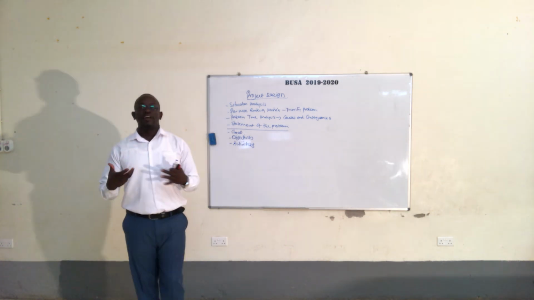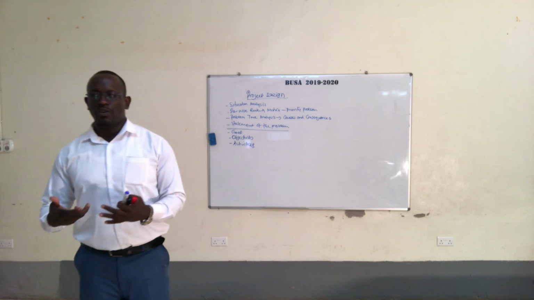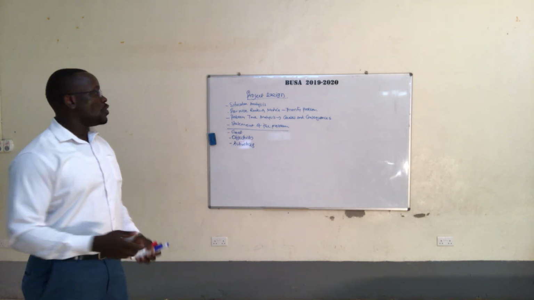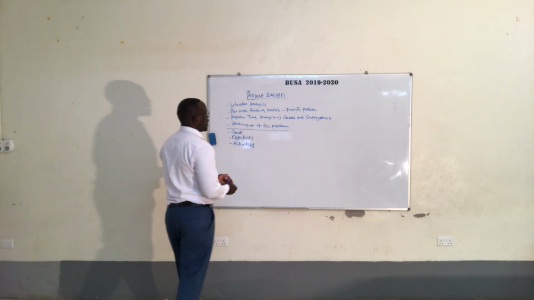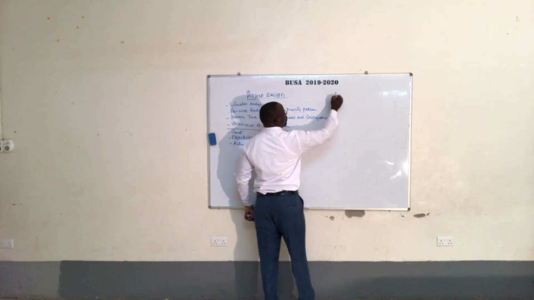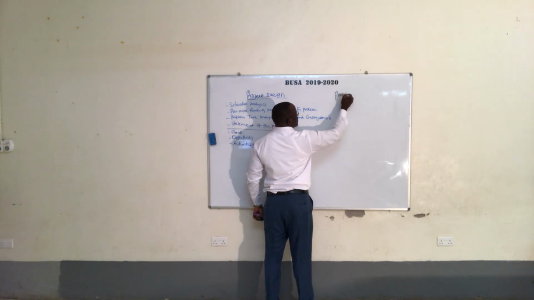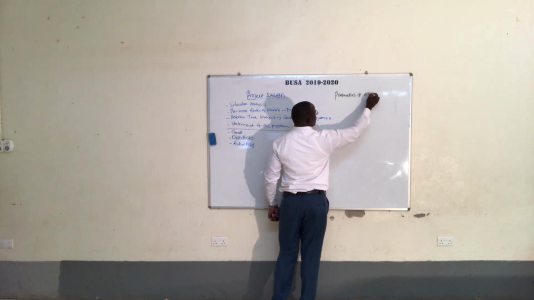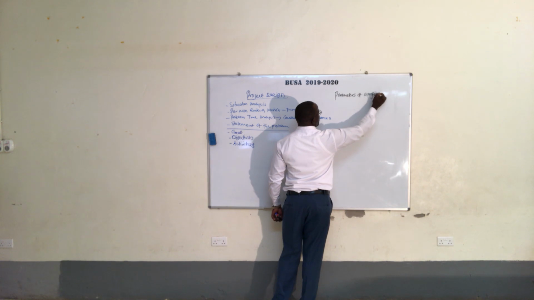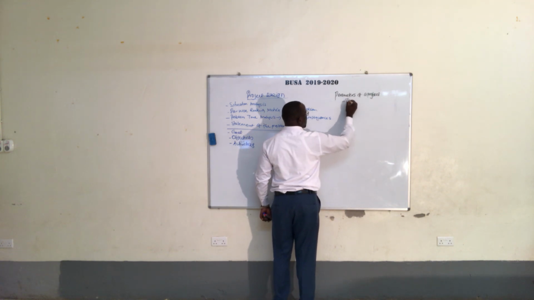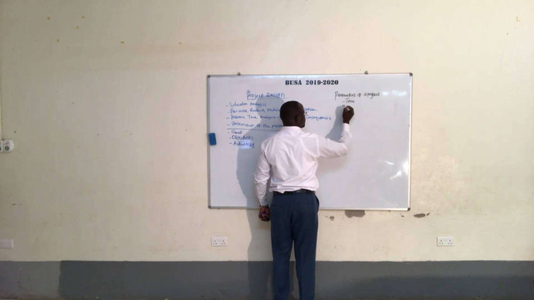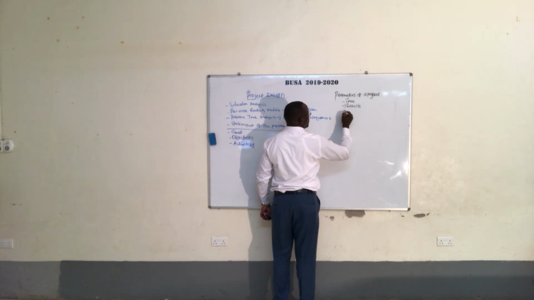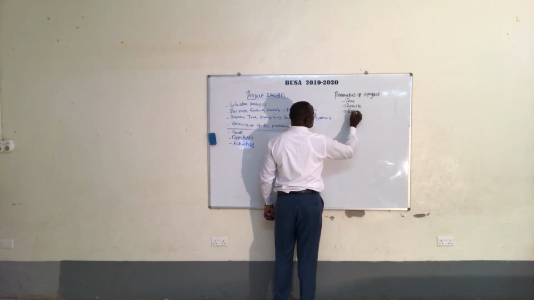Today, I want us to finalize this part, because we are talking about the parameters of a project. One of the parameters of a project is time. The second parameter is results. The third is the resources.